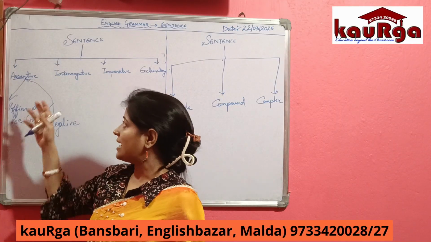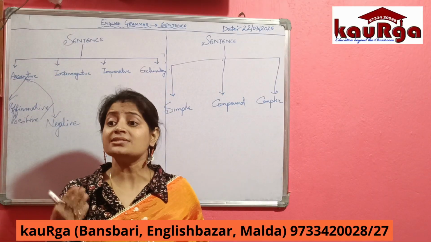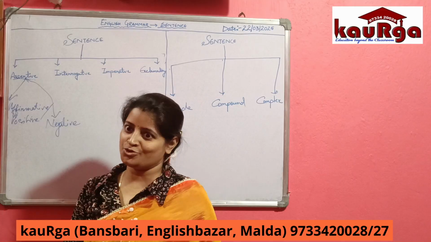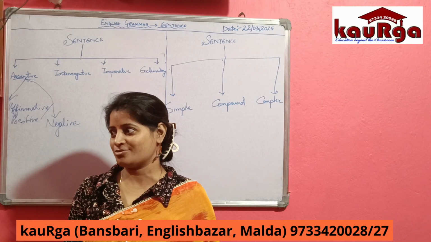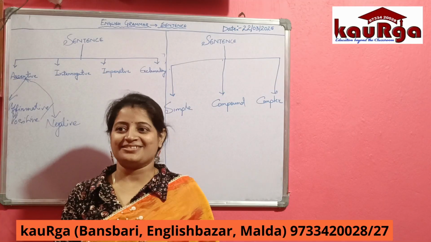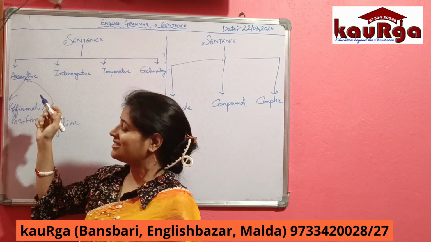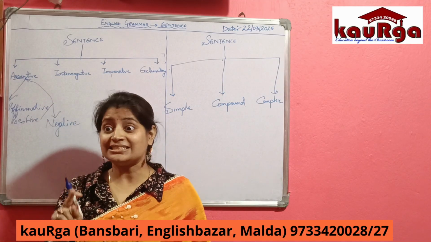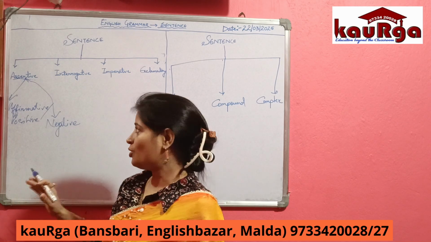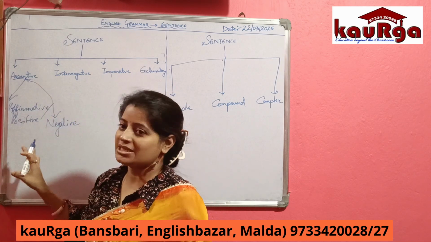Clear? And these assertive sentences are also known as statements. There is another name for this assertive sentence. Do you have any idea what that is? Anyone? Yes? Declarative. So, declarative. Assertive sentences are also known as declarative sentences because they declare something. Clear?